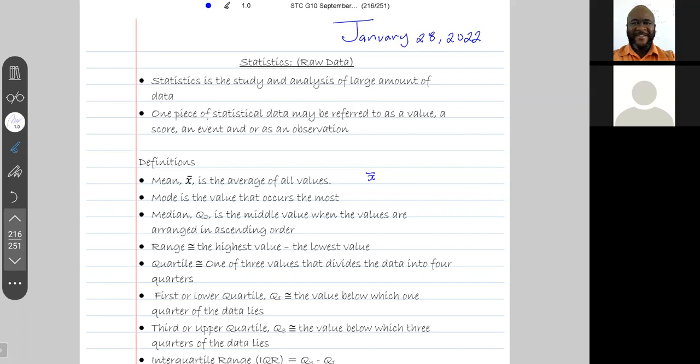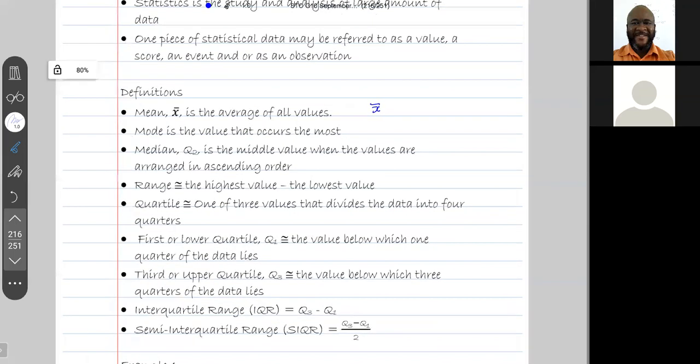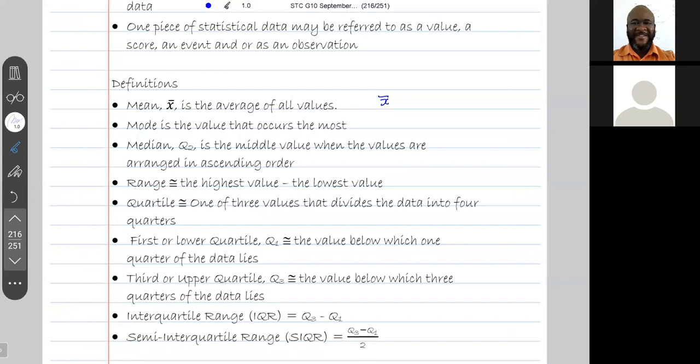There's the word quartile. A quartile is one of three values that divide the data into 4 quarters. Now, the first or lower quartile, Q1, is the value below which 1/4 of the data lies. So quartile is something that we're going to come across later on, so don't worry if it's not making any sense right now. The third or upper quartile, Q3, is the value below which 3/4 of the data lie. Guys, the middle quartile is the median.